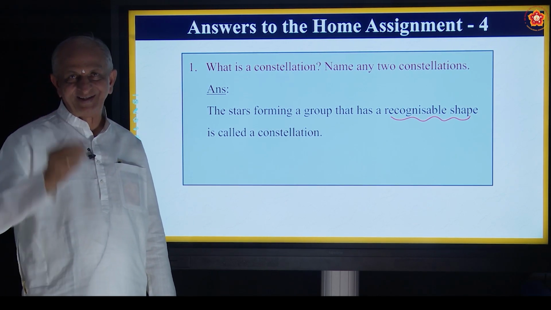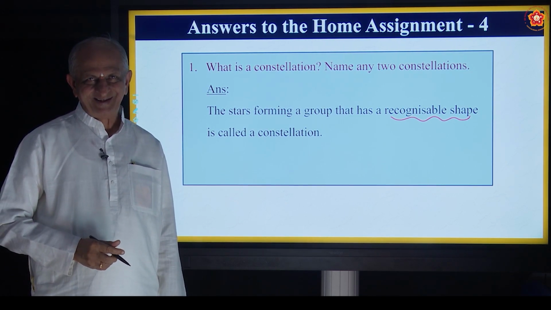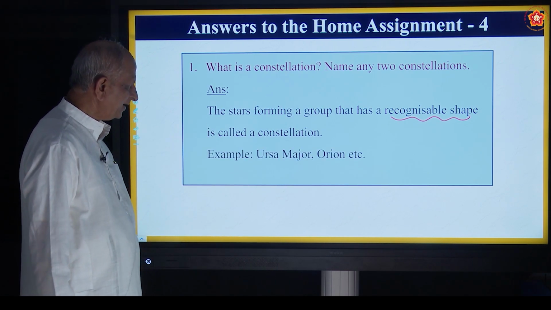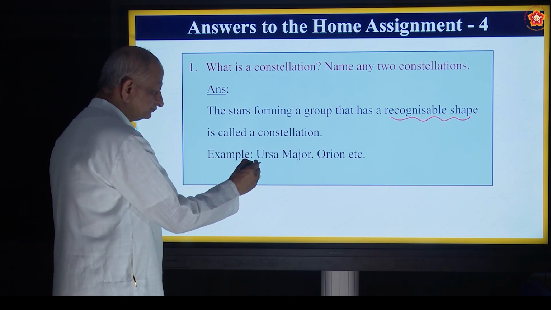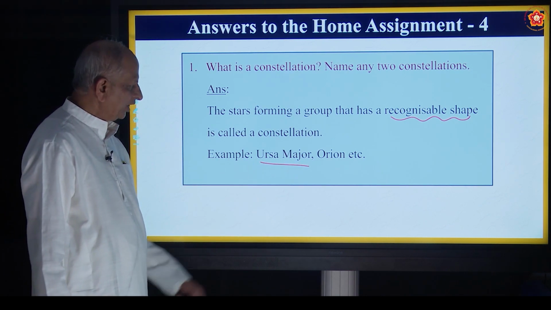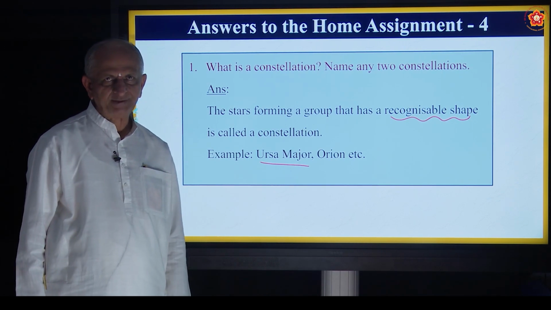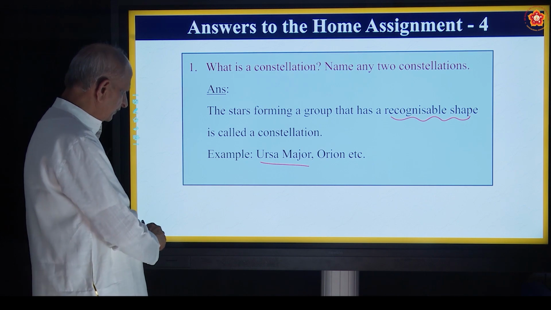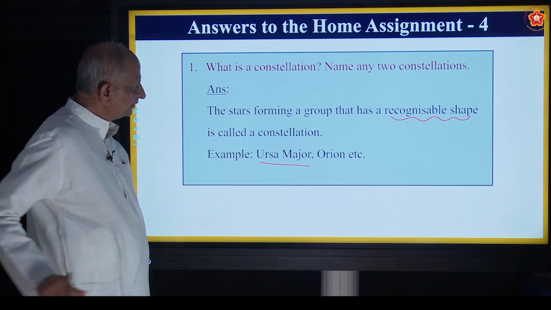You can recognize. Correct? Then only we call it as a constellation. For example, Ursa Major, also called as Saptarshi Mandala, and Orion. So they have got a recognizable shape. Okay?